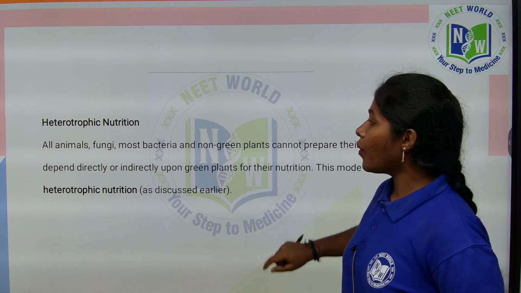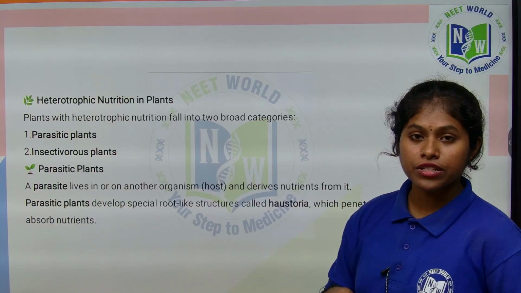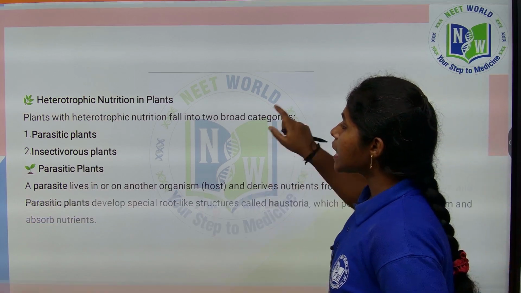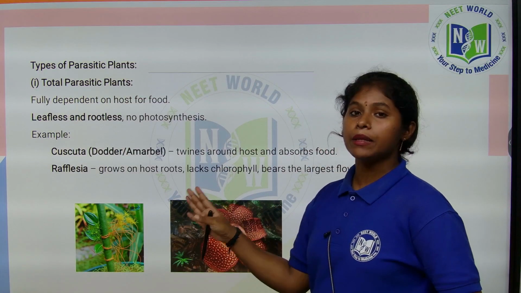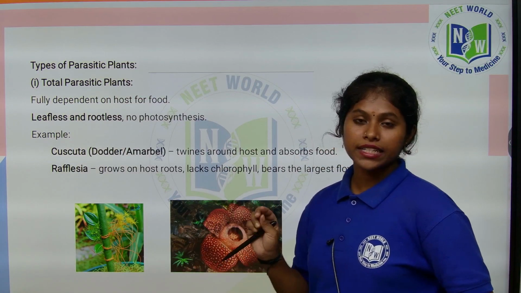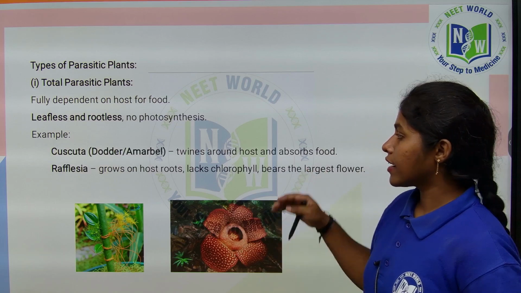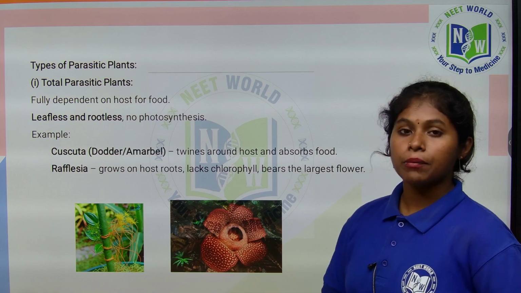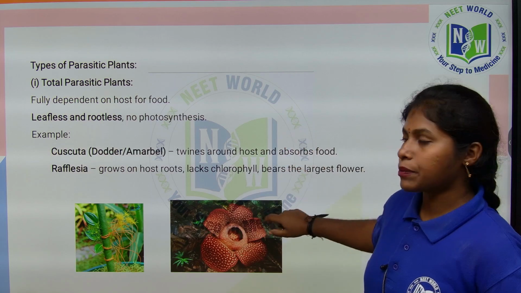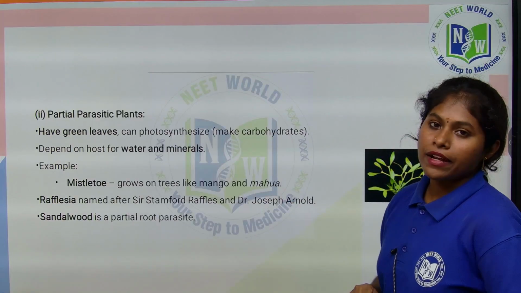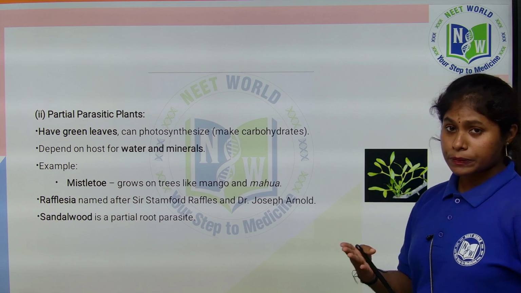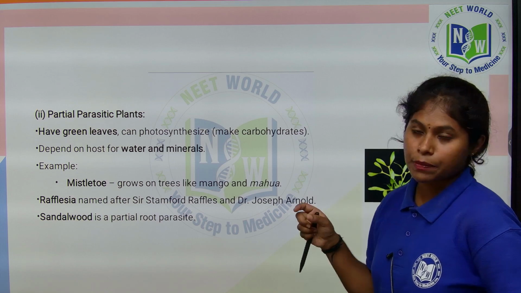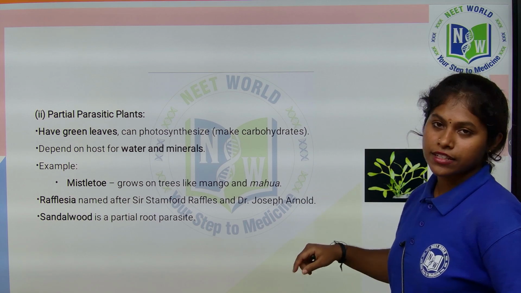Do plants also exhibit heterotrophic nutrition? Of course, yes. Plants exhibiting heterotrophic nutrition are of 2 types: parasitic plants and insectivorous plants. In parasitic plants, they completely depend on other plants for their nutrients and shelter. Cuscuta and Rafflesia are good examples of total parasitic plants. Partial parasitic plants do not depend totally on other plants, but they do depend on them. The best example is mistletoe.